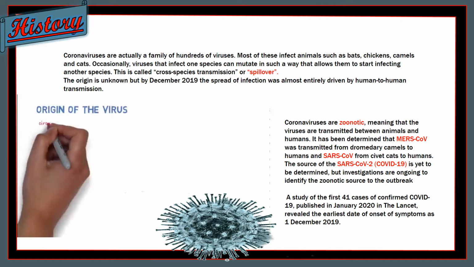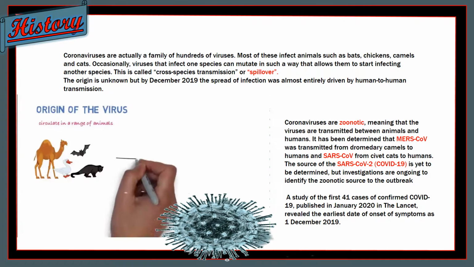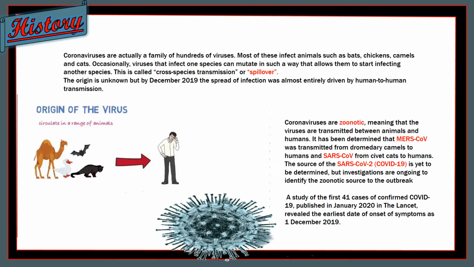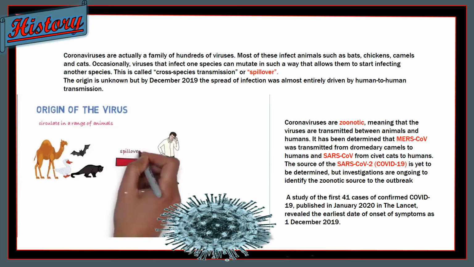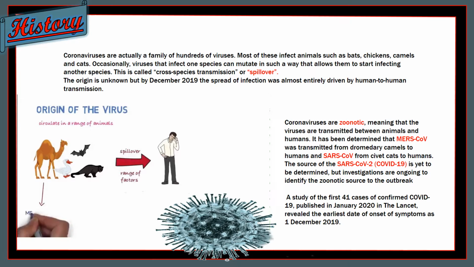Now, where did the virus come from? It is known that coronaviruses circulate in a range of animals. Sometimes these viruses can jump from animals to humans. This is called spillover and could be due to a range of factors, that is, mutation in the viruses and increased contact between humans and animal life. For example, MERS-CoV is transmitted from camels and SARS-CoV is transmitted from civet cats.